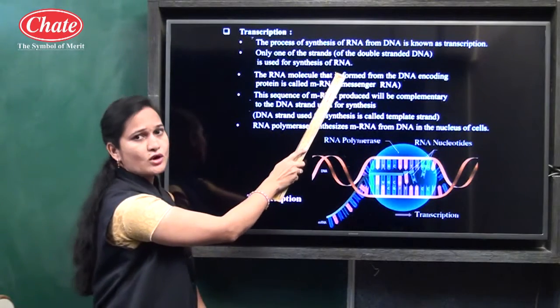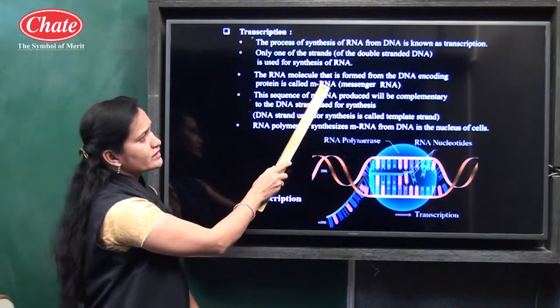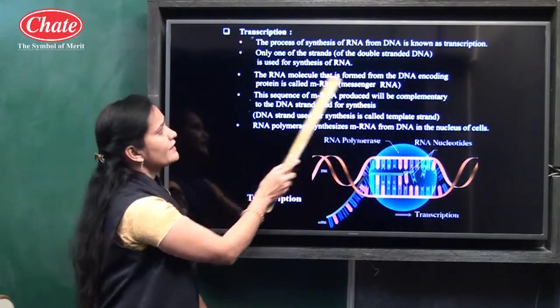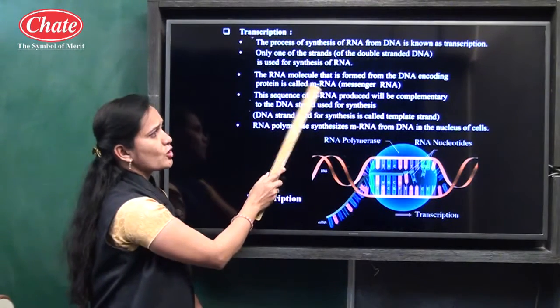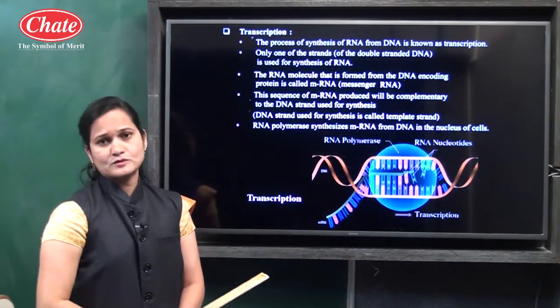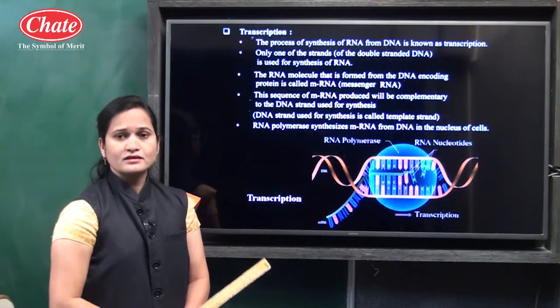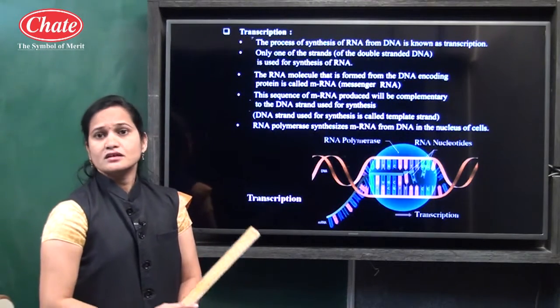For synthesis of RNA. In that, the RNA molecule that is formed from the DNA encoding protein is called mRNA. There are a total of three main types of RNA present: mRNA, tRNA, and rRNA.